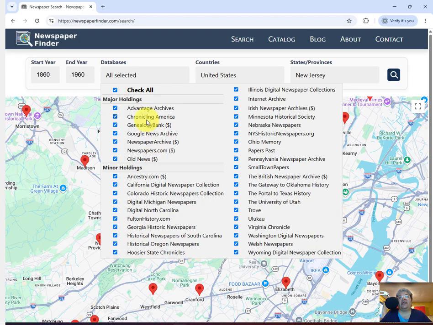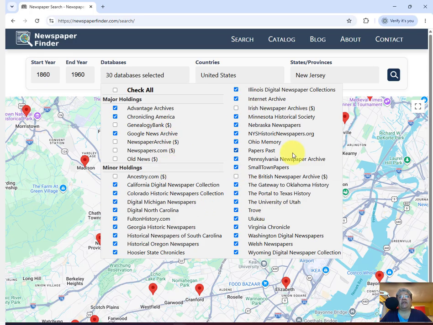But as you can see, Chronicling America is a free site. And then as I look down over the others that are appearing, there's Fulton History and no dollar sign. So that is free access. So what I can do, I can click off the options that have the dollar. Take off, there's Irish Newspaper Archives, excellent archive by the way. Take that off. British Newspaper Archive, take that off.